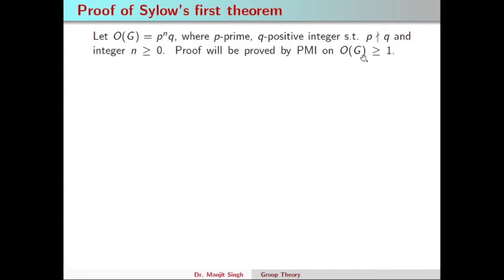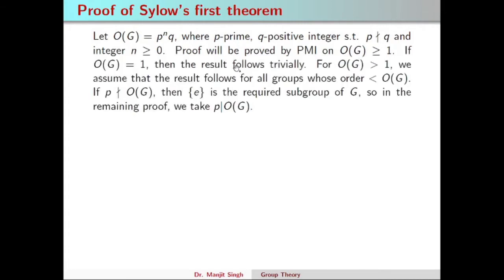The order of G can be taken as 1. In this case, the result follows trivially because p^0 divides the order of G and the identity subgroup will be the required subgroup of order 1. So we assume that the order of G is greater than 1, and by induction we can assume that the result holds for all groups whose order is less than the order of G.